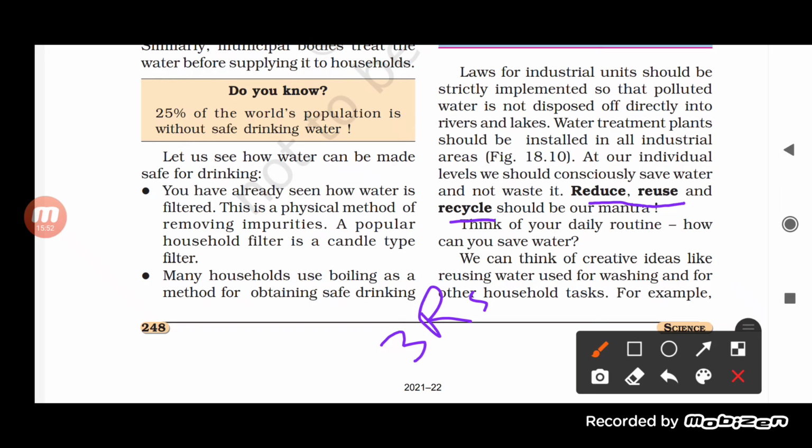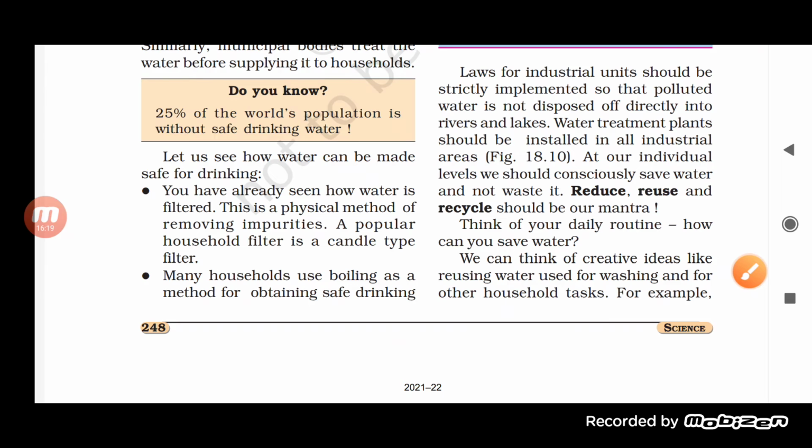That must be there in order to prevent and remove the pollution. So as individuals, we must be very conscious regarding saving water, and regarding the consequences that happen if water gets wasted. And we must be aware of the 3 R's: reduce, reuse, and recycle.